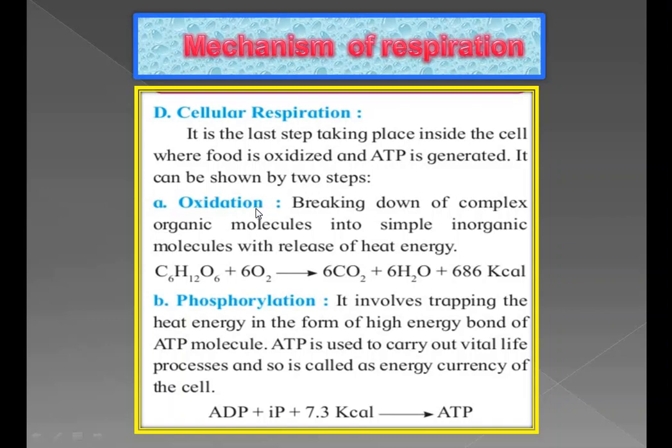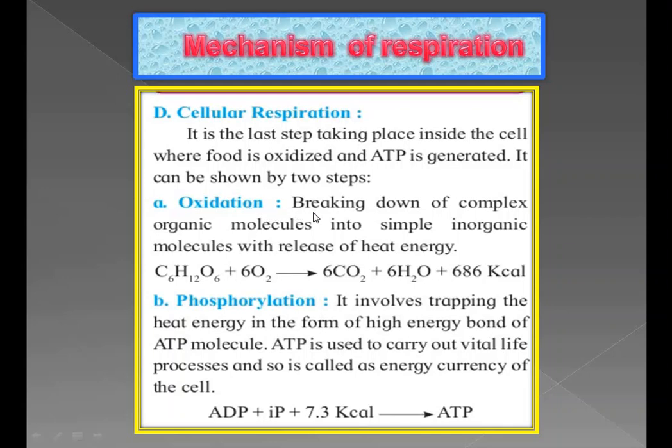The first step is called oxidation and the second step is called phosphorylation. Oxidation means what? We can see the previous video. Oxidation means the process in which a chemical substance changes because of the addition of oxygen.